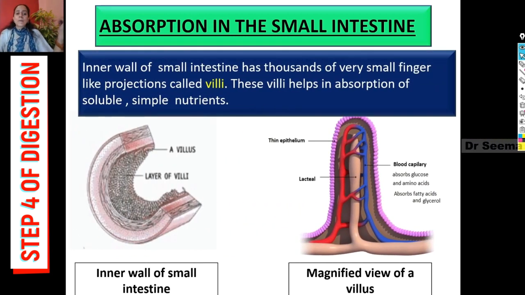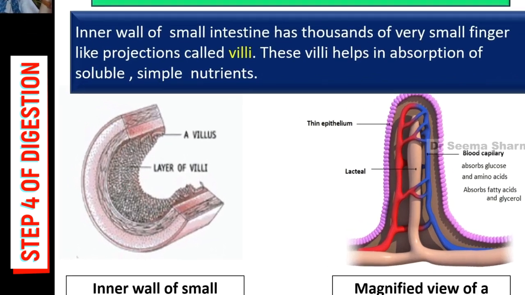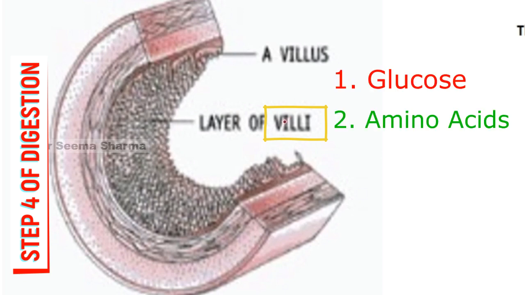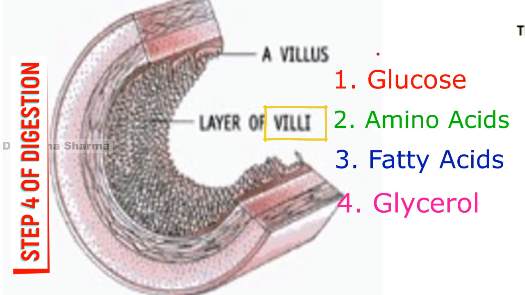So the inner wall of small intestine, this one is the inner view of our small intestine, viewers, the first one. And it has numerous finger-like folds, thousands and thousands of finger-like projections called villi. These villi help in the absorption of these soluble simple nutrients. I'm talking about glucose, amino acid, fatty acid and glycerol.